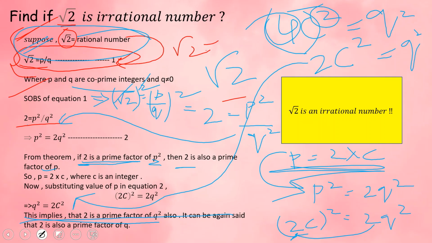You can take the famous irrational numbers pi, golden ratio, Euler's number, and you can take root 3, root 2, minus root 3, root 11, root 21, root 5, and check whether they are irrational numbers or not.